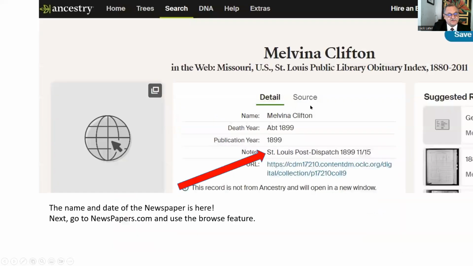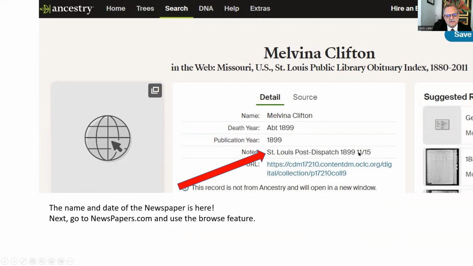This was really unfortunate. I mean, not unfortunate. This is really very fortunate. Look what happened. Somehow, Ancestry.com had in its index Melvina Clifton. Now, don't ask me how they got it. It could be that this may have come from an old book, one that existed 50 years ago or 75 years ago, and that's how they got this.